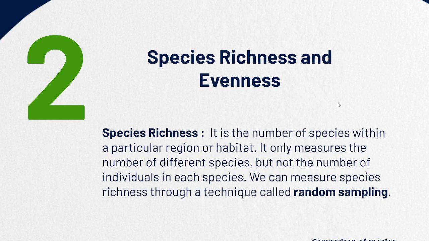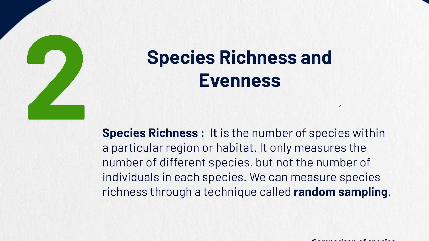It only counts how many species are present. I mean, one species of a cheetah, one species of maybe a hippo, and one species of zebra. These are three different species. And now, how many individuals are in one single species? That is not counted in species richness. What is counted is how many species are present there.